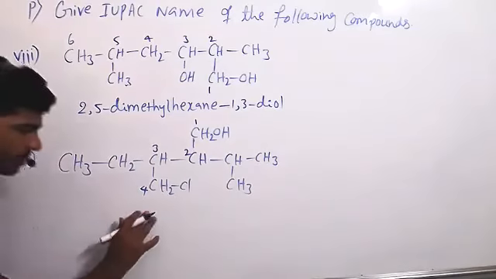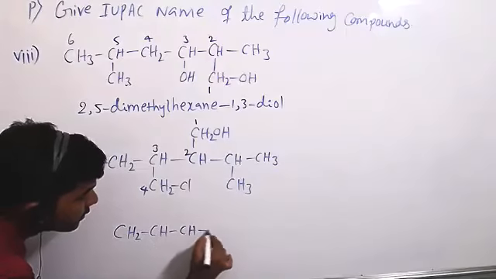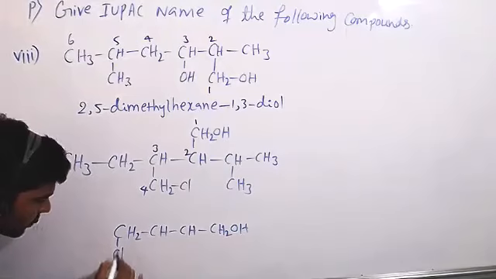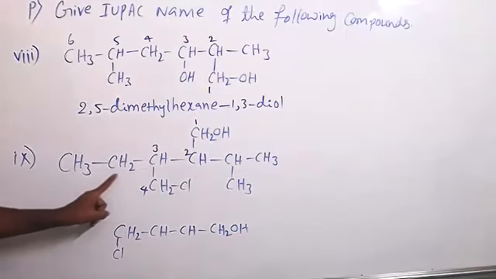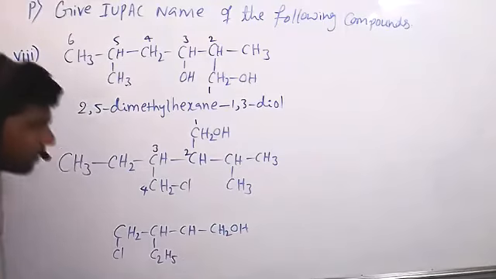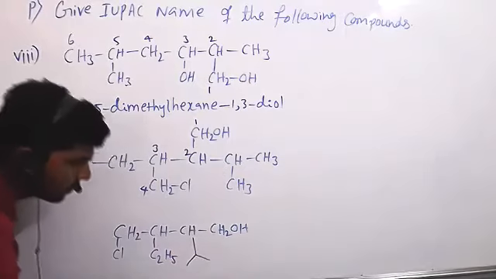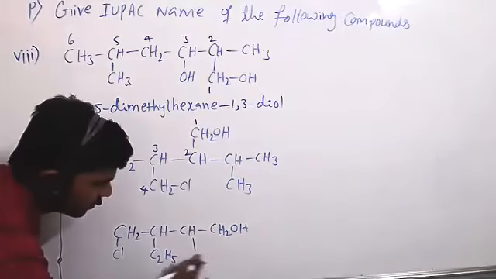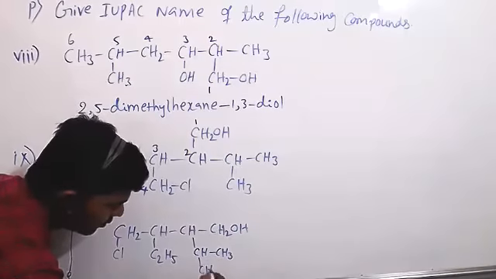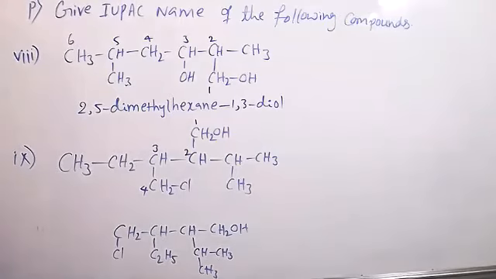For our convenience, I'm writing the structure like this: CH2, CH, CH, CH2OH. This end carbon has chlorine, the third carbon has an ethyl group, C2H5, and the second carbon has an isopropyl group. Both are the same structures. Now see how to give the IUPAC name.